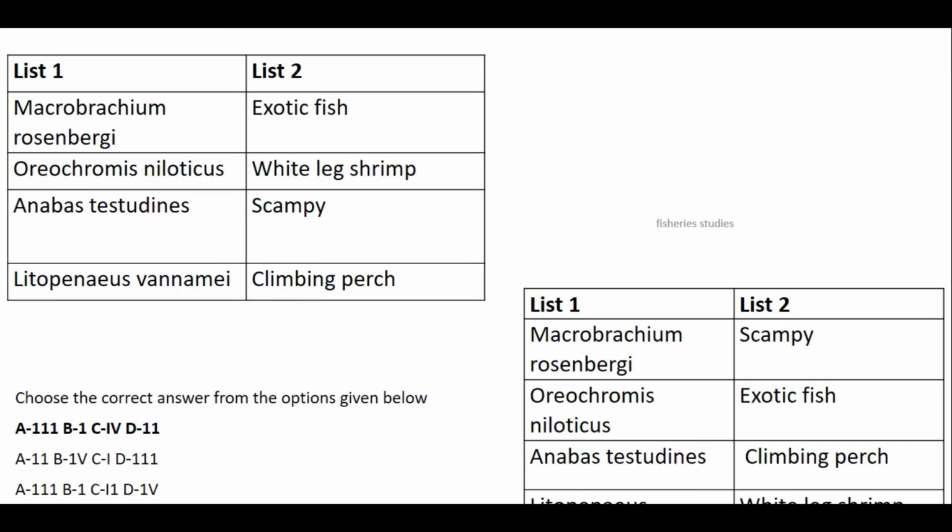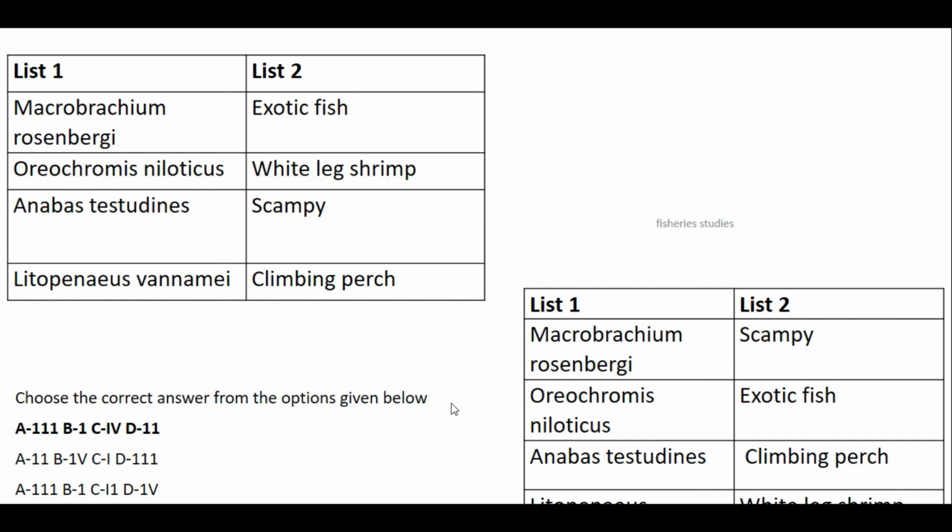Here you will see the match. Macrobrachium rosenbergii: answer is scampi. Oreochromis niloticus: answer is exotic fish. Anabas testudineus: answer is climbing perch. Litopenaeus vannamei: answer is white-leg shrimp. I have listed the answers down here. Answer is A3, B1, C4, D2. Actually, this is A, B, C, D, and this is 1, 2, 3, 4, as I have mentioned here.